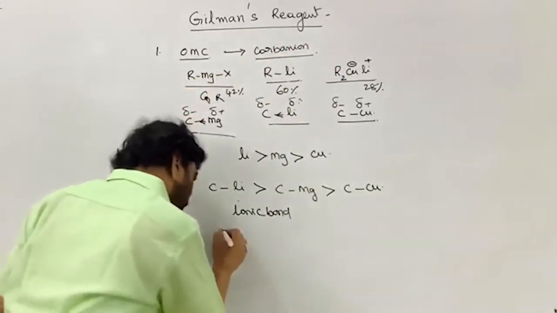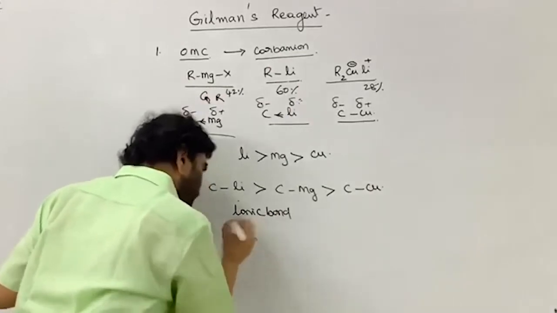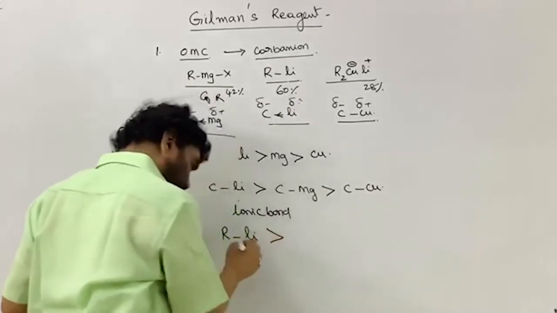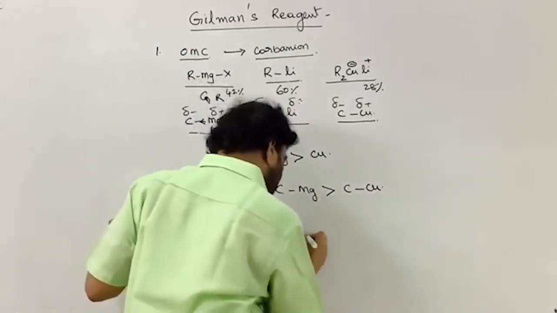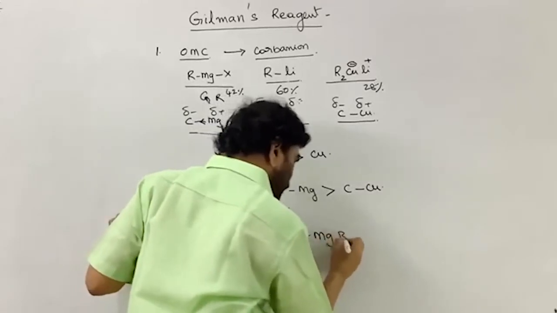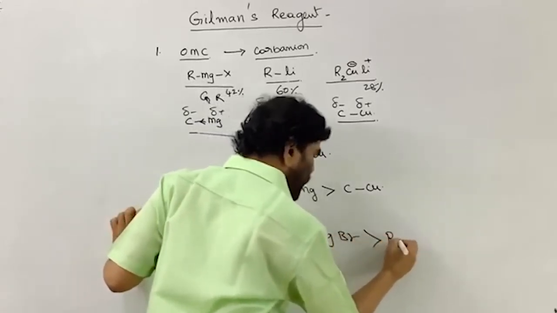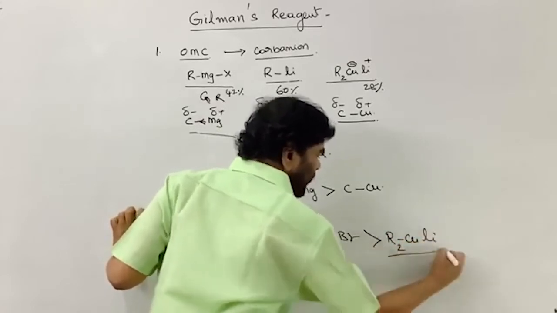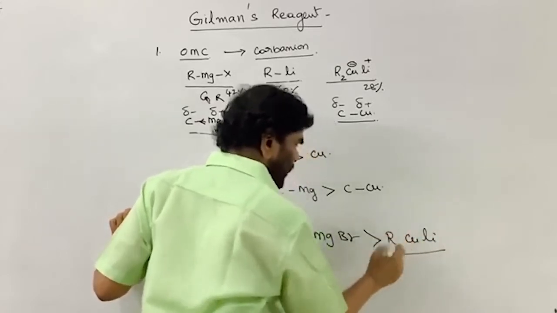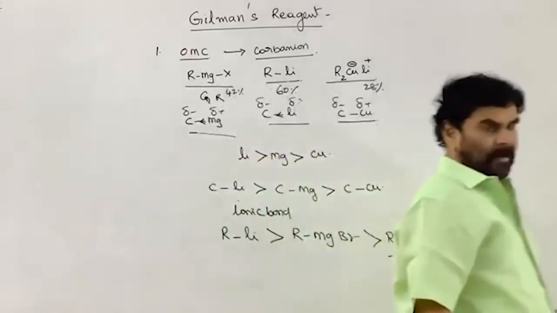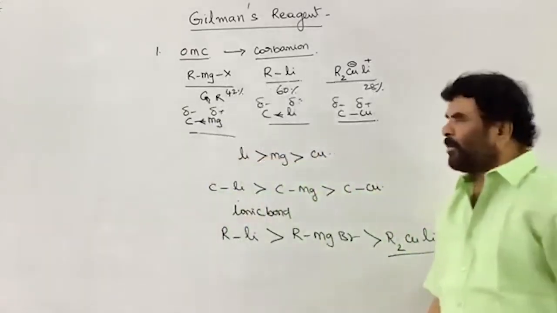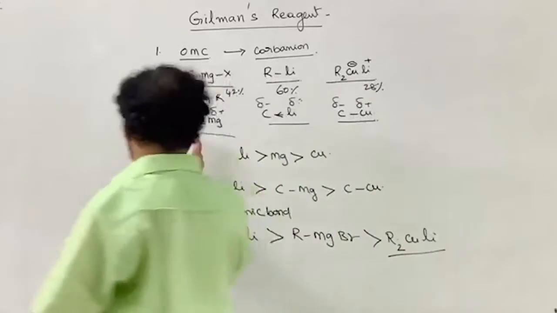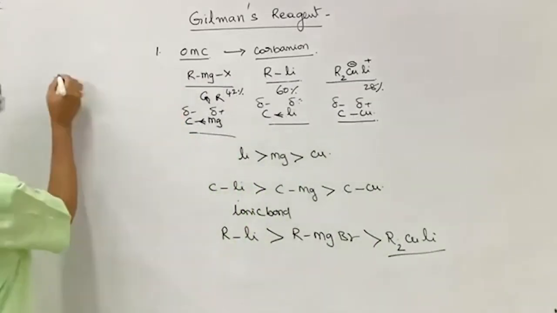Here RLi, the organolithium compounds, are very good sources of carbanion, Grignard reagent is a moderate source, and R2CuLi is the poor source of carbanion. That is, we should not put the word bond here. So all are, carbanion is a good nucleophile.